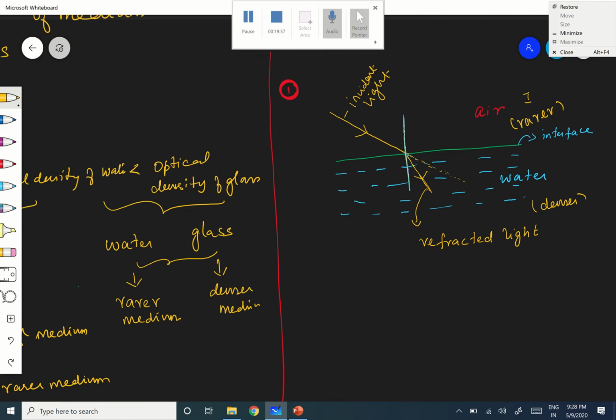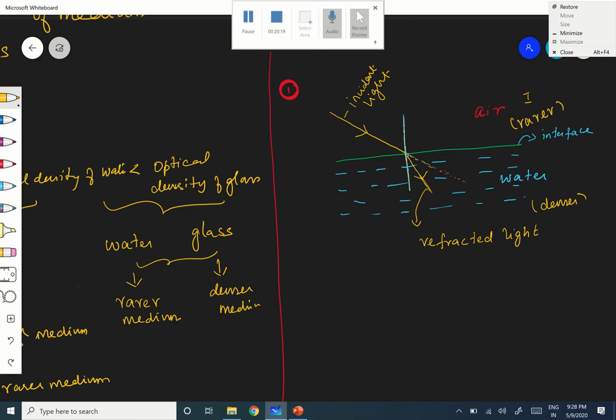This is your refracted light. Are you following? Therefore, when the light is traveling from a rarer medium, how do we generalize? When the light is going from a rarer to a denser medium, it suffers some decrease in its speed, correct? Due to which it bends towards the normal. It bends towards the normal.